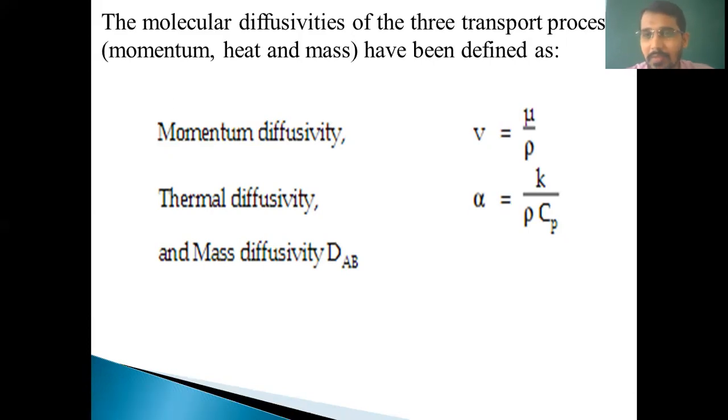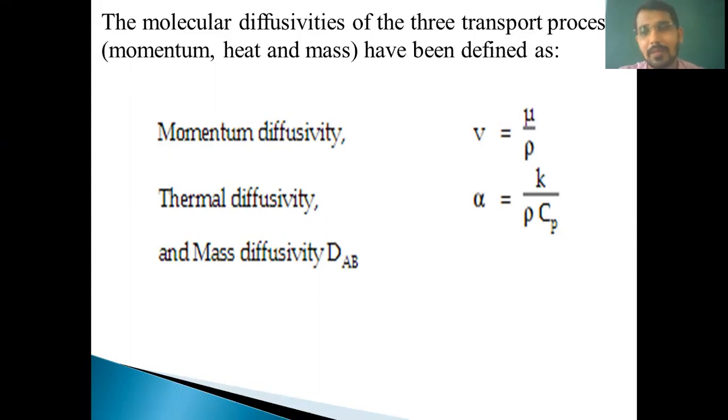So what is viscosity? Viscosity is a measure of a fluid's resistance to flow. Because of this property, we can easily find the resistance of a specific fluid to flow. Next, the formula for momentum diffusivity: kinematic viscosity, V is equal to mu by rho. Mu is the dynamic viscosity and rho is the density of that fluid.